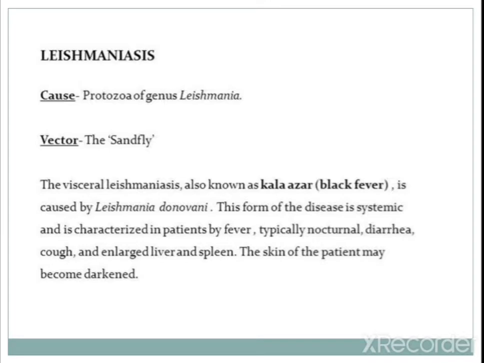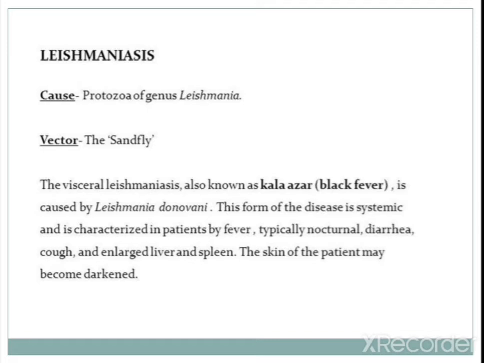Now, we will start the next portion, that is leishmaniasis. Again, quite a simple and short topic. Leishmaniasis is caused by the protozoa genus Leishmania. The vector is the sandfly, through which it is transmitted. Visceral leishmaniasis is also called kala azar or black fever.